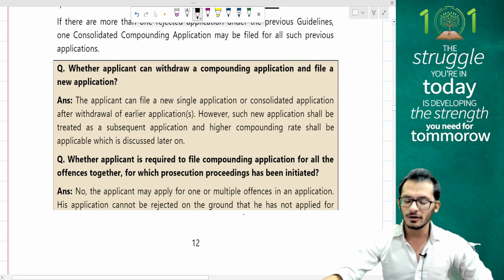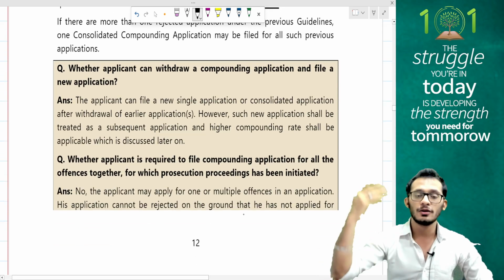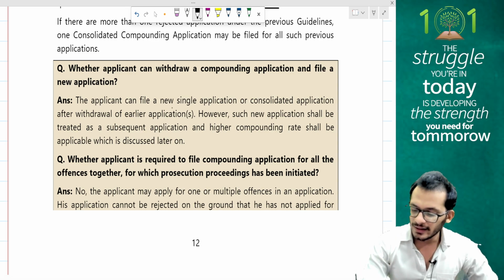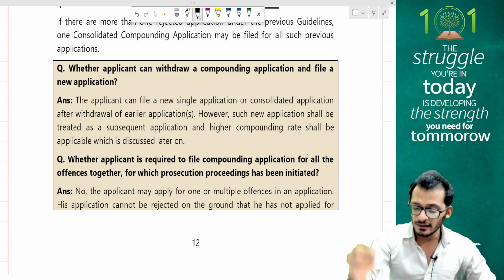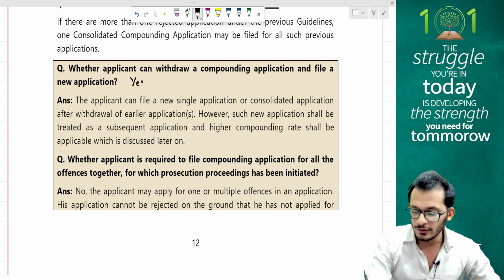Whether an applicant can withdraw a compounding application and file a new application. Do you want to withdraw and file a new application? The applicant can file a new single application or a consolidated application after withdrawal of the previous one. So can you do it? The answer is yes. You are permitted to file a new application.